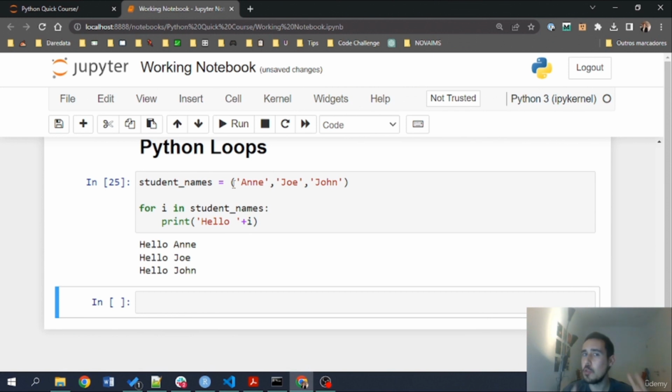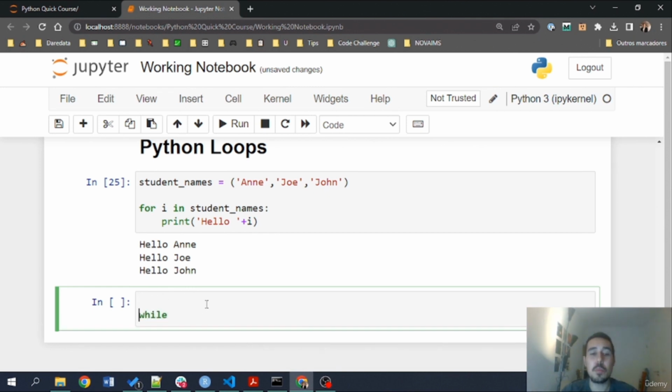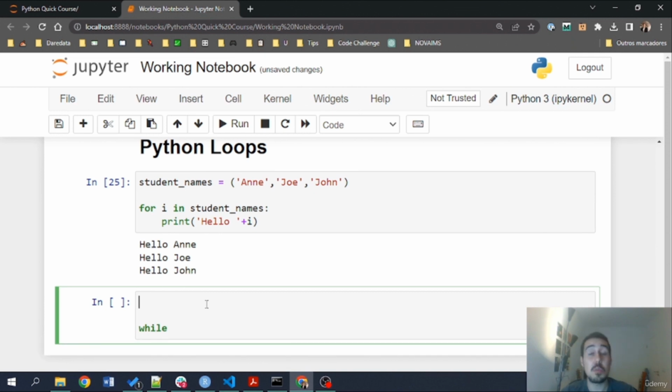There's another type of loop that we have here, which is the while loop. Now the while loop is more dangerous because with the while loop you can put an infinite loop in place that will basically toast your computer, and you'll notice because the loop will never end. But while loops are based on certain conditions. We'll evaluate something until something is no longer true.